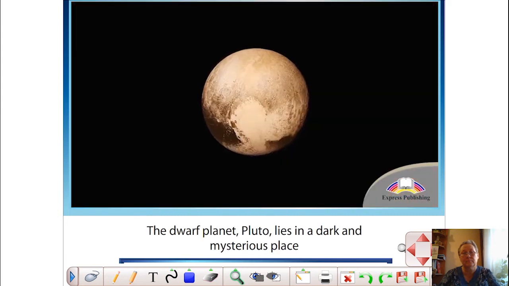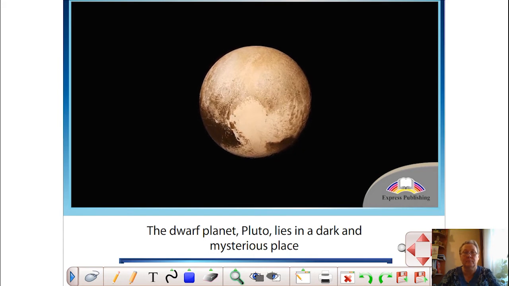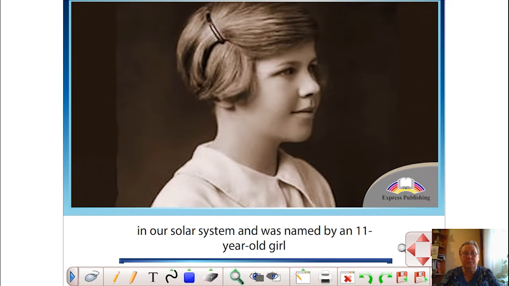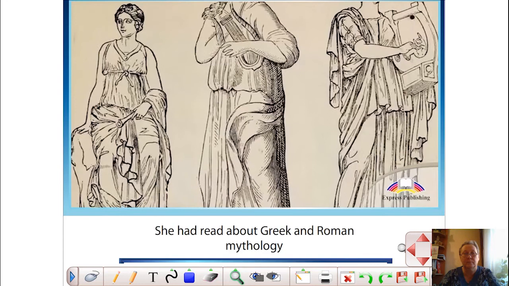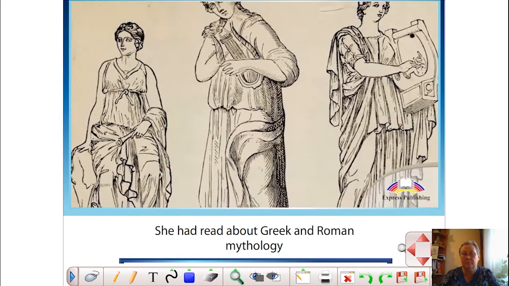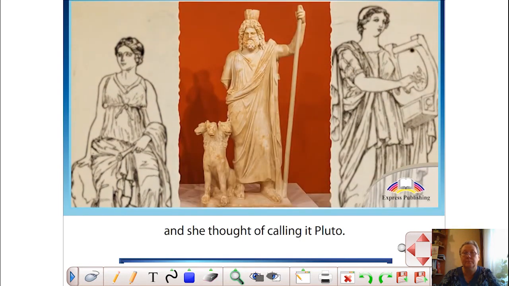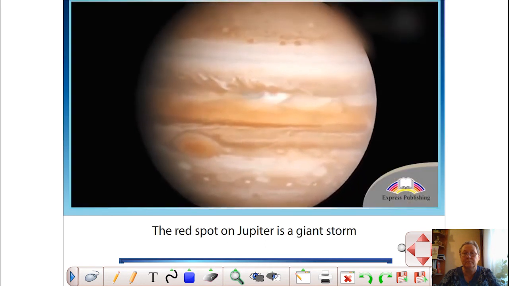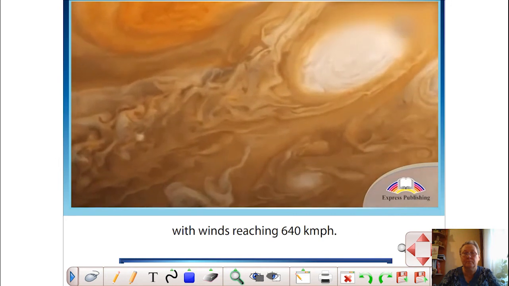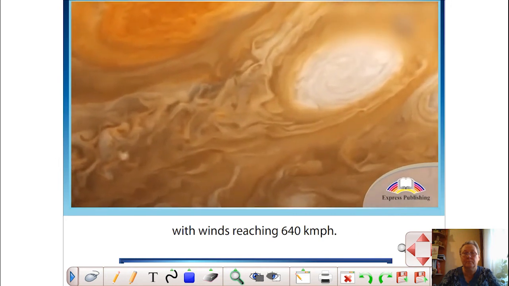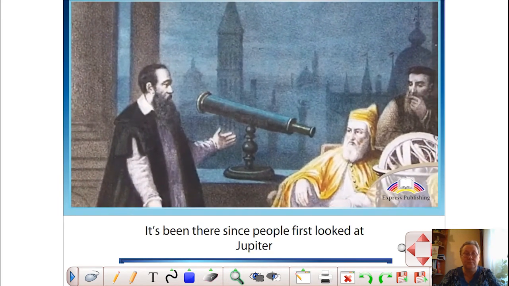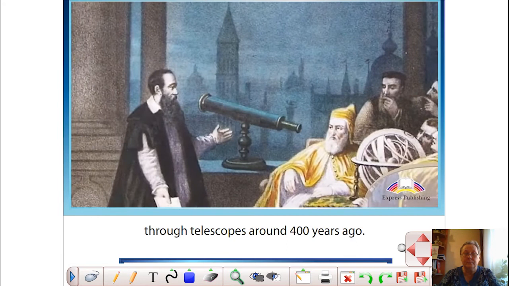The dwarf planet Pluto lies in a dark and mysterious place in our solar system and was named by an 11-year-old girl called Venetia Burney in 1930. She had read about Greek and Roman mythology, and she thought of calling it Pluto. The red spot on Jupiter is a giant storm with winds reaching 640 kilometers per hour. It's been there since people first looked at Jupiter through telescopes around 400 years ago.